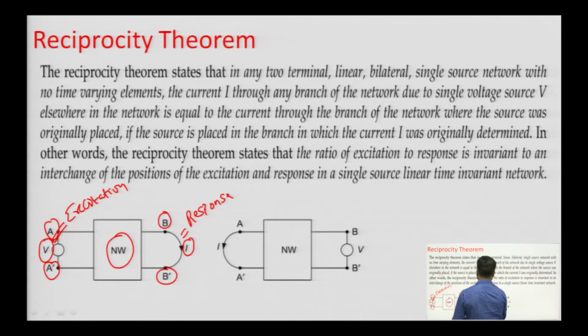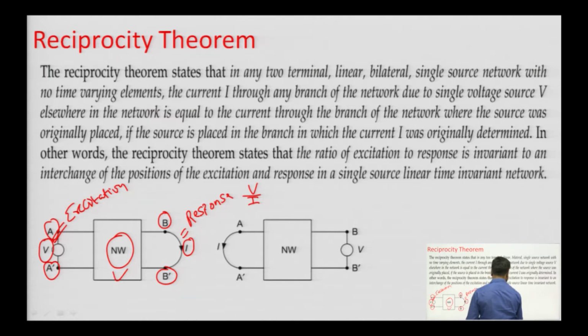In that case, the ratio of excitation to response will be considered as V by I. Now, reciprocity theorem states that if we interchange the positions of excitation and response. So, for example, here excitation was connected between A and A dash.